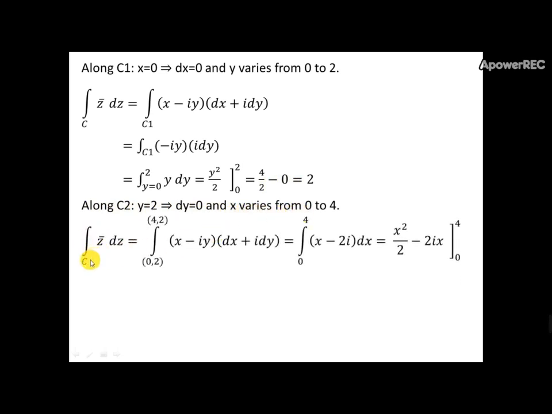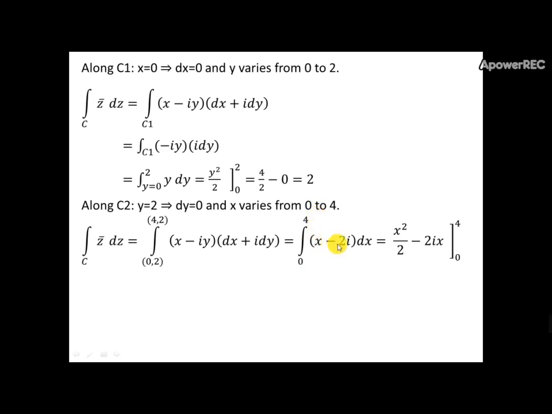Hence the integral over C2 of z bar dz, from (0, 2) to (4, 2), is the integral of x minus iy times dx plus i dy, which equals the integral from 0 to 4. Here I substitute the value of y, so our two variable integral is reduced to a one variable integral, with x varying from 0 to 4.